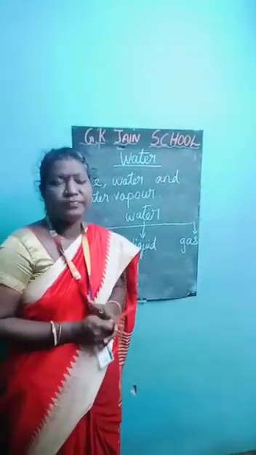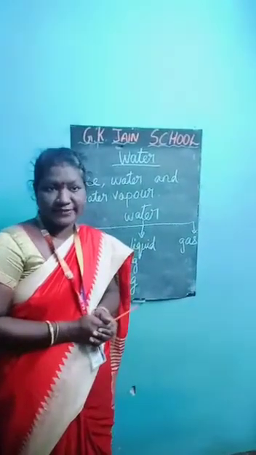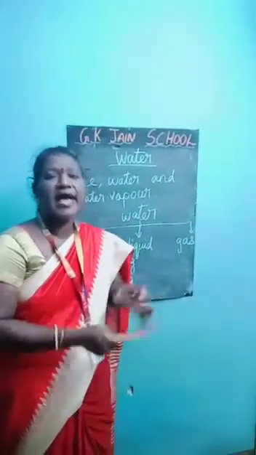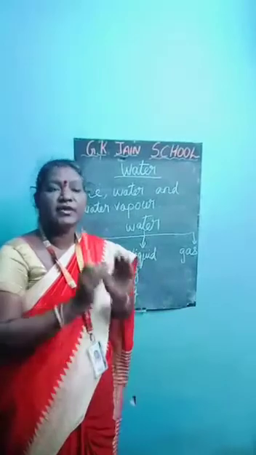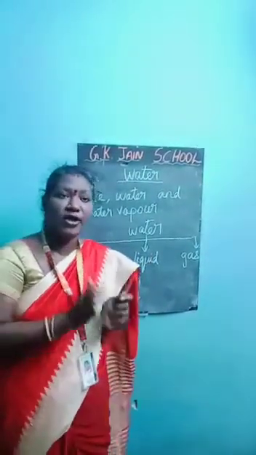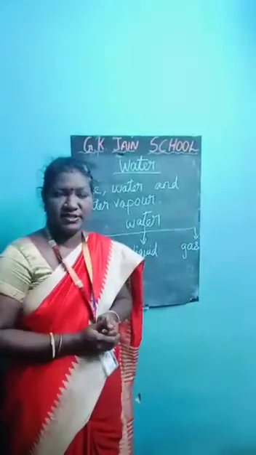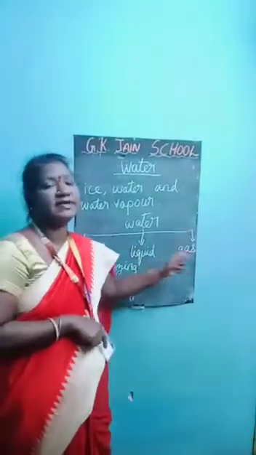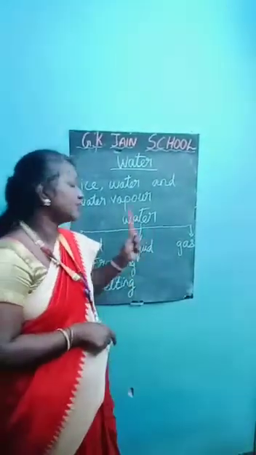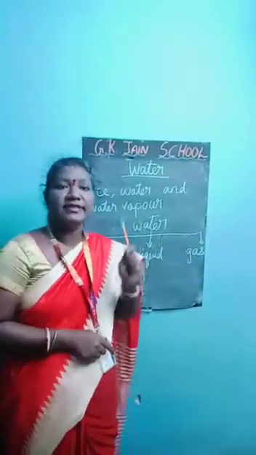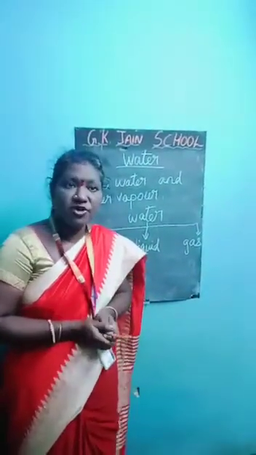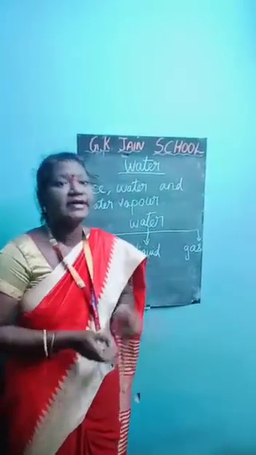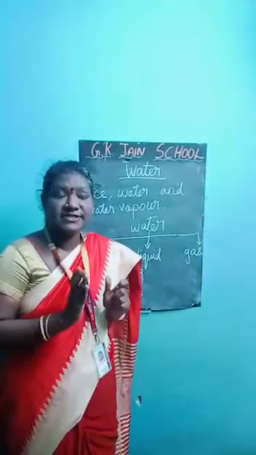Now I am going to say what the states of matter are. You already learned the 3 states of matter. What are they? Solid, liquid and gas. The same thing is in one substance, water. Water occurs naturally in 3 forms. What are the 3 forms of state? Solid, liquid and gas. These forms are also called the states of water. You already learned states of matter. In this topic, I am going to teach states of water.